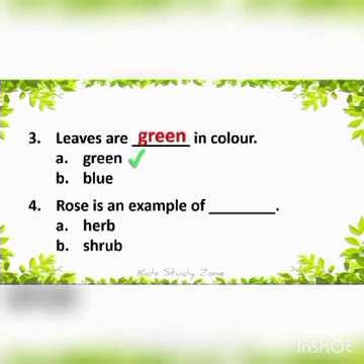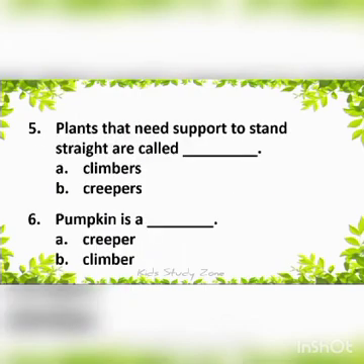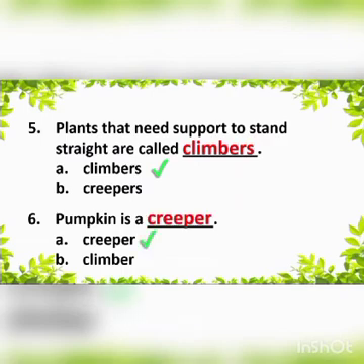Rose is an example of a shrub. Plants that need support to stand straight are called climbers. Pumpkin is a creeper.